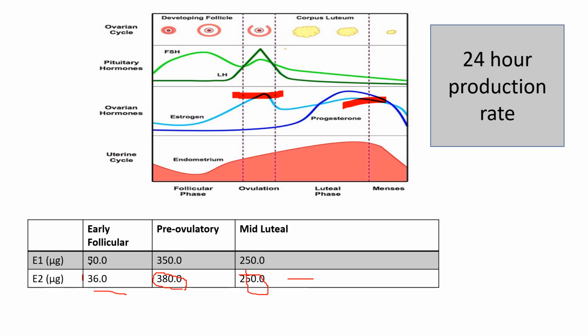So we have covered the structure of the estrogen, how it is synthesized, and when it is secreted into the blood, what the level will be at different menstrual phases. Now it's time to know about the metabolism of it, the function of it, and the mechanism of action of it.